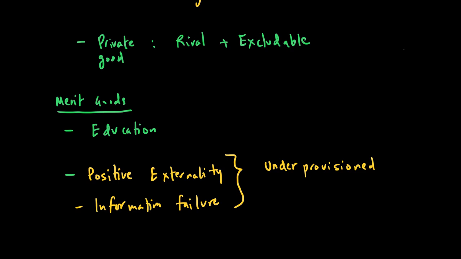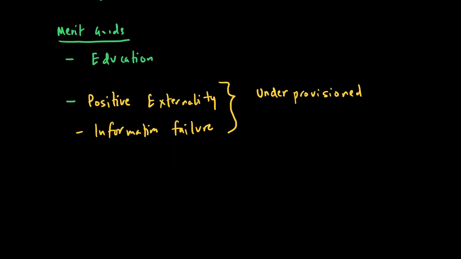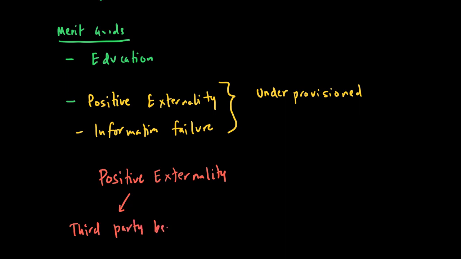So let's talk about each feature. What is the positive externality that comes from education? Positive externality means that there is a third party benefit. The third party benefit that happens because of education is that not only the consumer or the producer of education benefits from it.